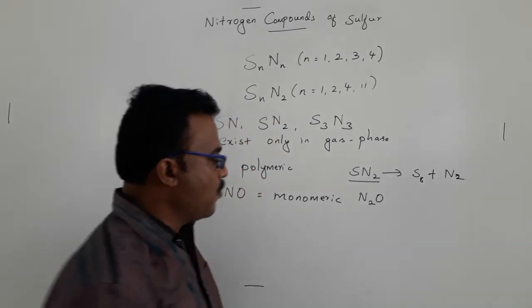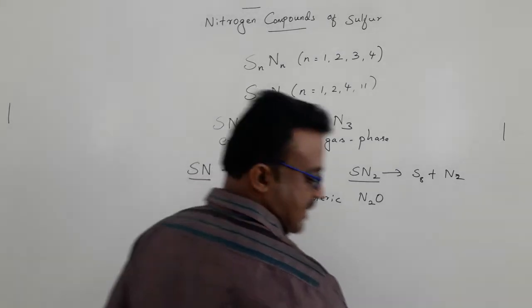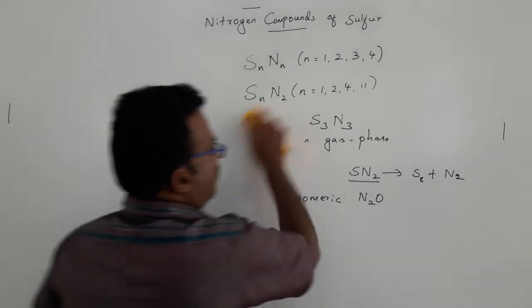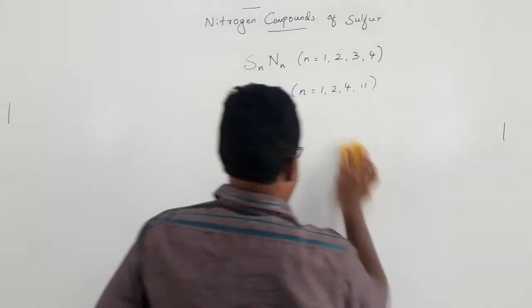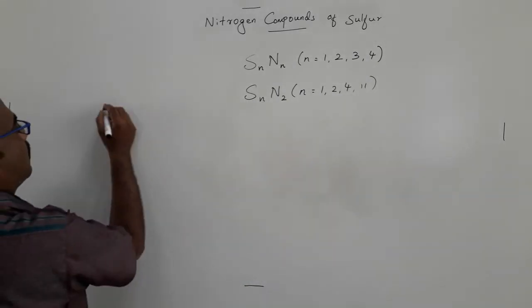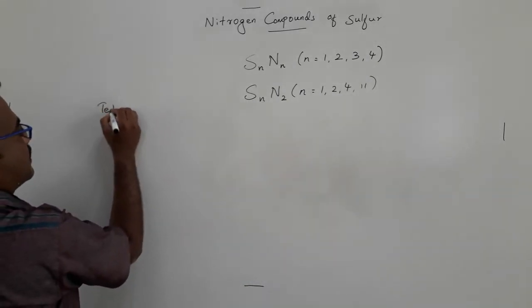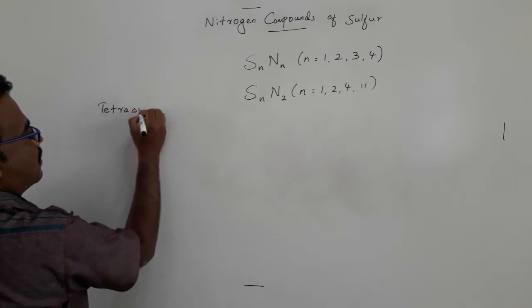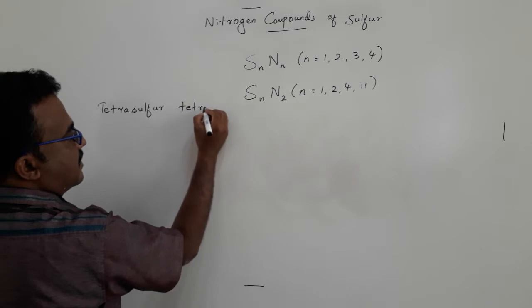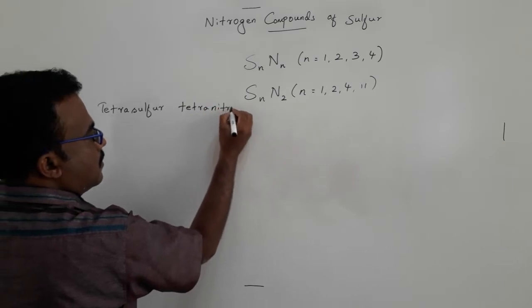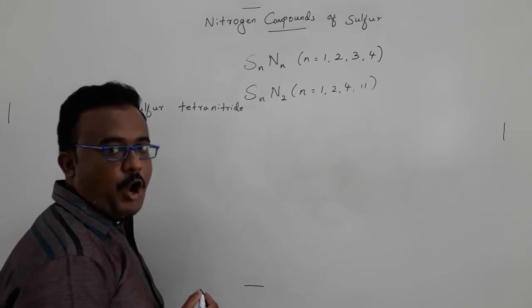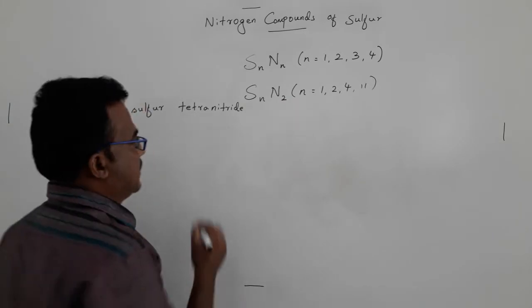Okay, first of all I would like to talk about S4N4, tetrasulfur tetranitride. All these compounds come under the category of covalent nitrides.